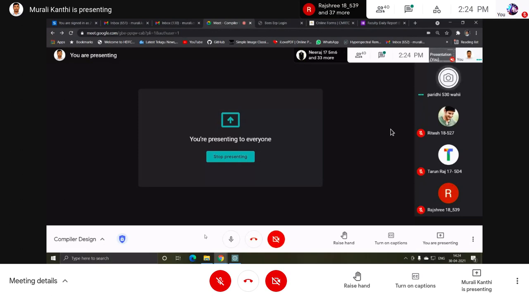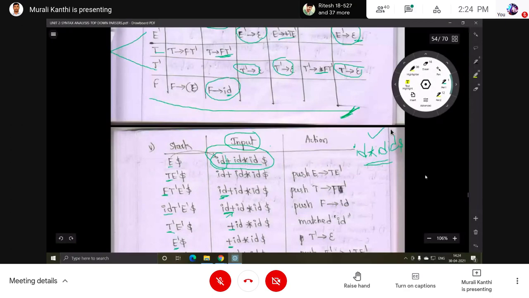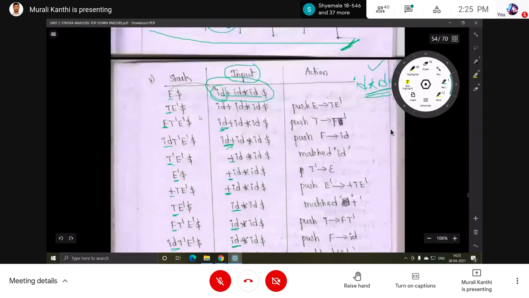Yes, sir. Now you tell me, is this string accepted by this grammar or not? ID into ID dollar, like this only. ID into ID dollar. So for this, what do you have to do? You have to do these kinds of steps.